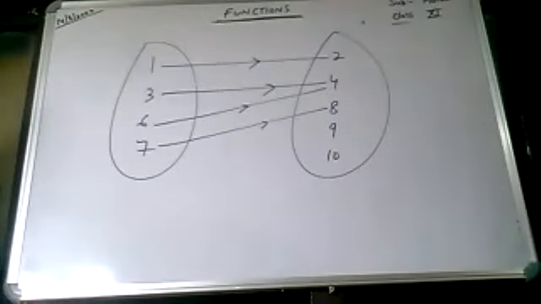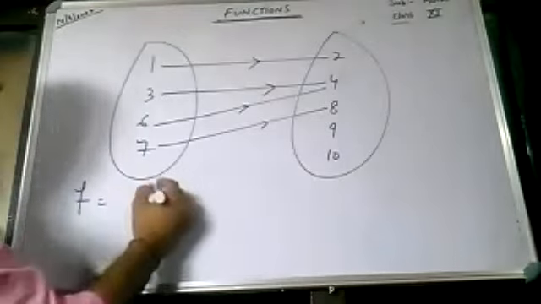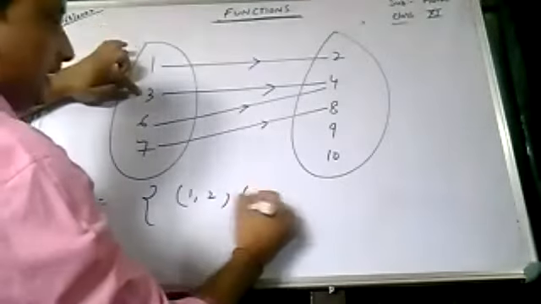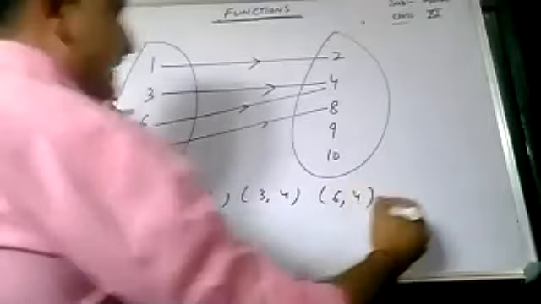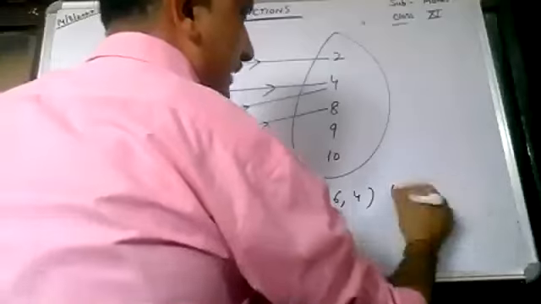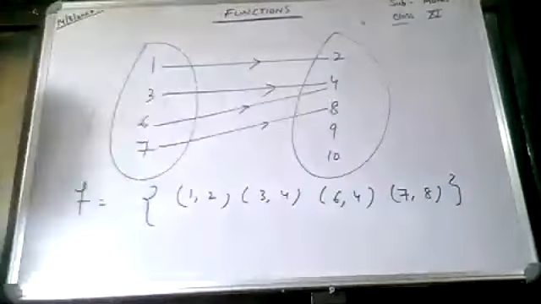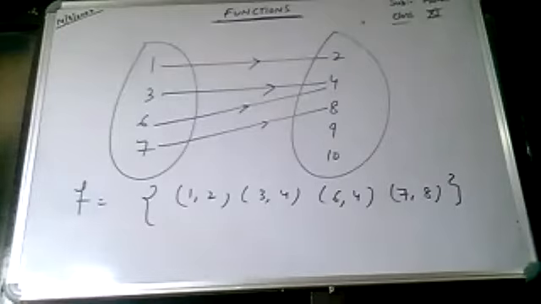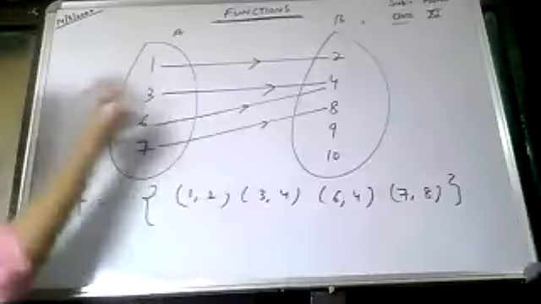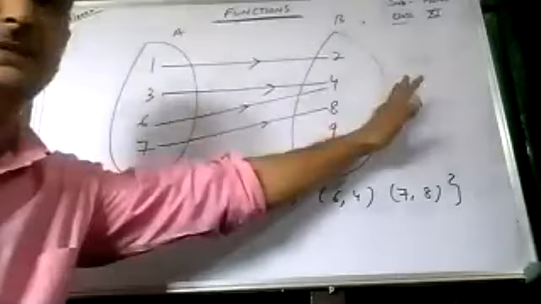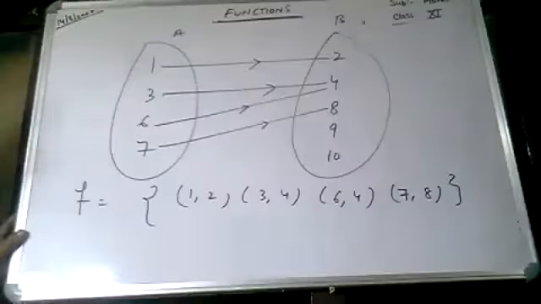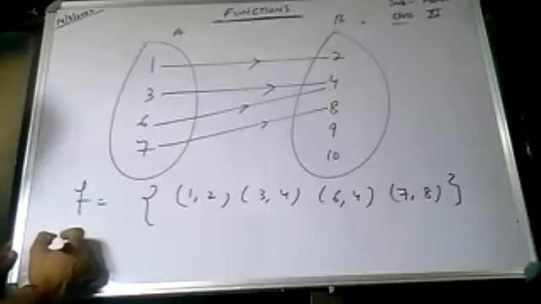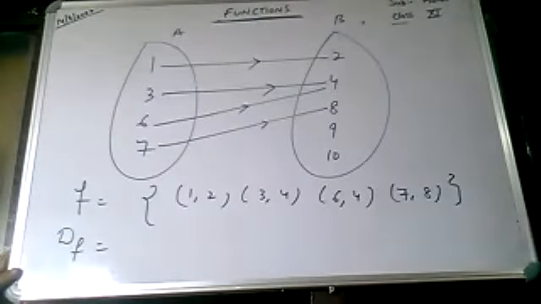Now class, function. Now you are supposed to find a domain. What will the function be? 1 is mapped to 2, 3 is mapped to 4, 6 is mapped to 4, and 7 is mapped to 8. So you are supposed to write the domain, range, and codomain. Again, the concept is same class. Domain means elements from the first set. Range means elements from the second set. Codomain means whole set B. Clear? But which will come in the domain, class? What is the domain of F here? D of F means domain of F. What should be the answer?